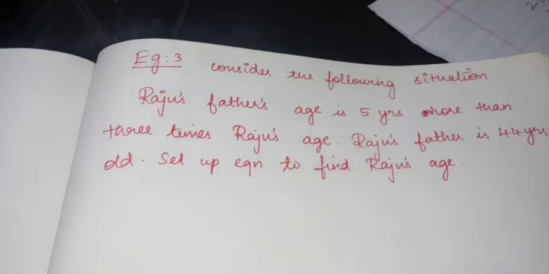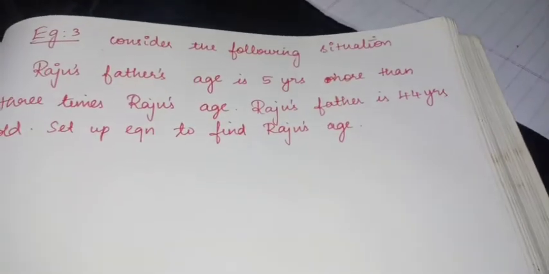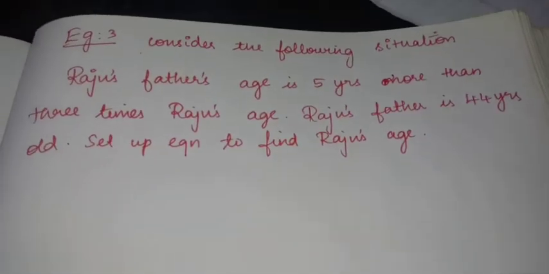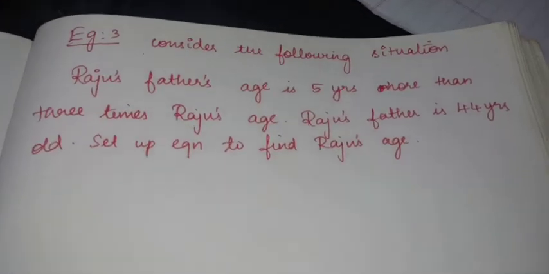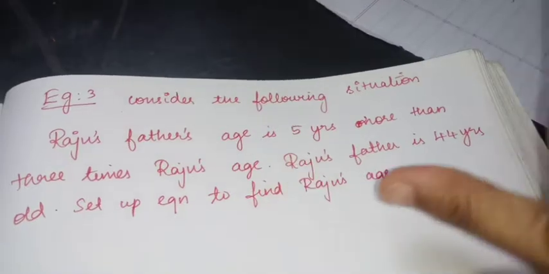This is where we are going to just frame the equation. We are not going to solve it because we haven't yet learned how to solve it. In the next exercise we are going to solve it. Just by reading this situation, we are going to frame the equation.